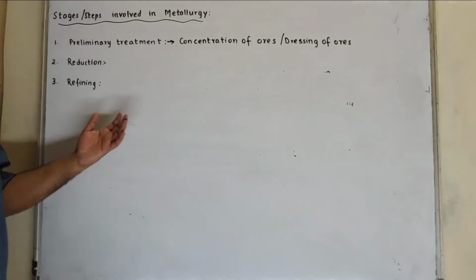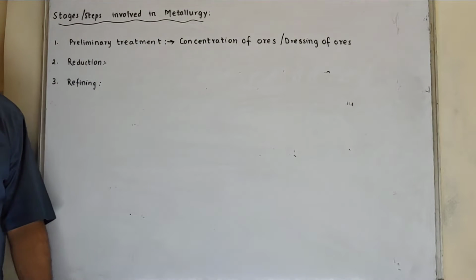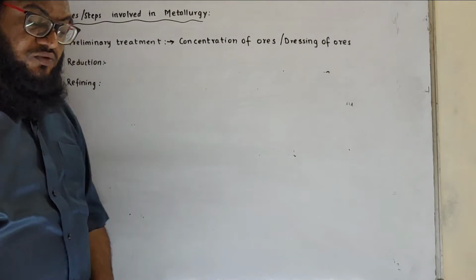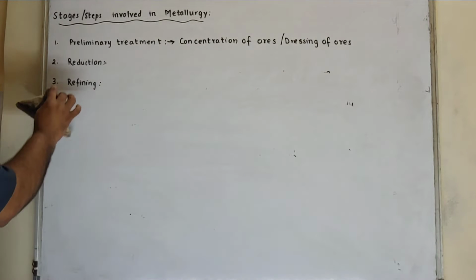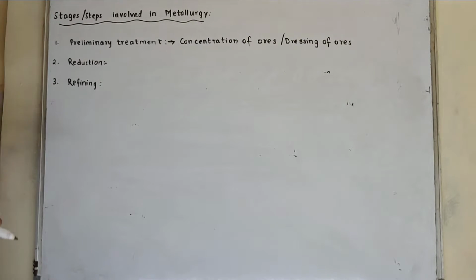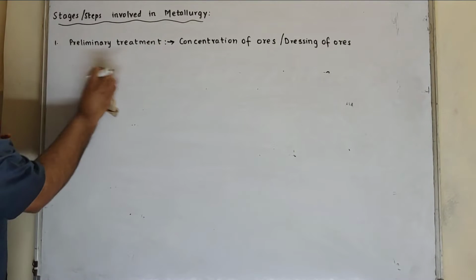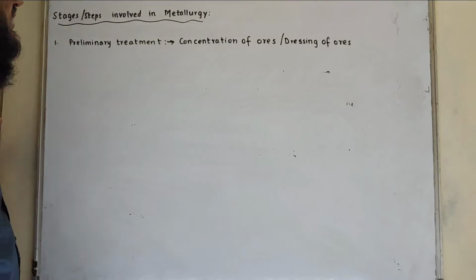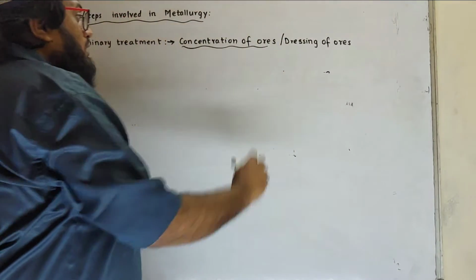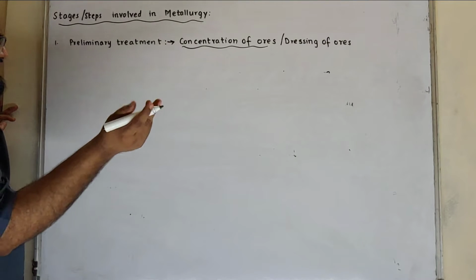So there are various methods. Our first step will be preliminary treatment, that is concentration of ore. In concentration of ores, we have to remove the unwanted particles. So we will study in detail about preliminary treatment. Ores can be concentrated by various methods. Basically there are two methods.